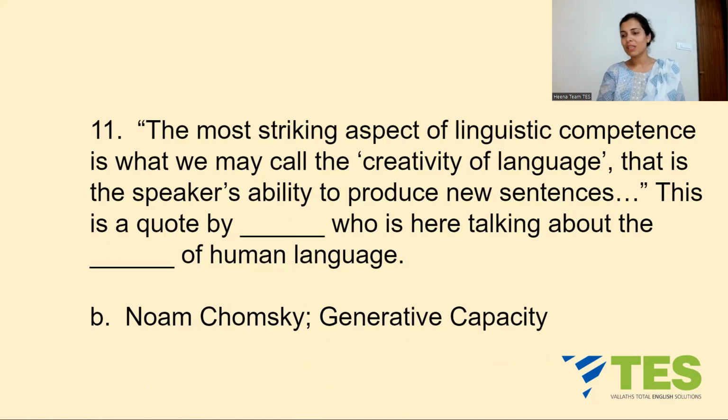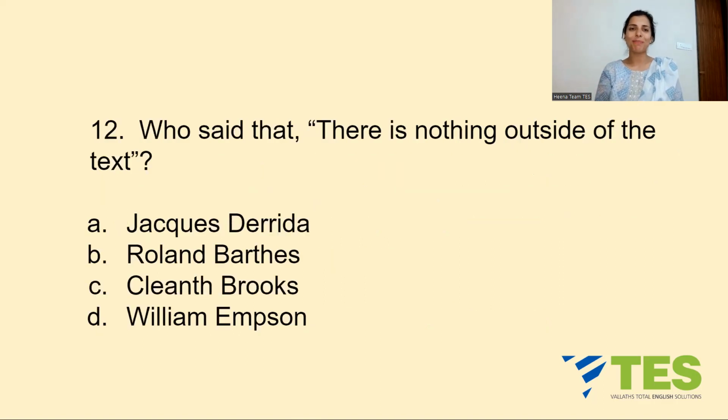Now look, Noam Chomsky, he is an American, we know it, and he's the father of modern linguistics. What is generative capacity? It's a theory of grammar which was given by Noam himself in the 1950s, in which he said that all humans have an innate language capacity. This innate language capacity helps the speaker to produce new sentences, helps them to have creativity of language. So the answer is Noam Chomsky with generative capacity. Okay, let's move on to question number 12.